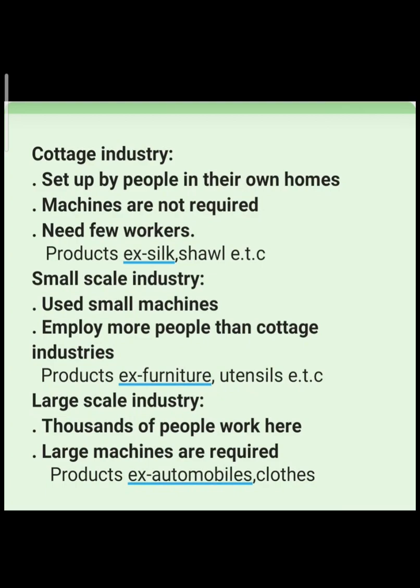The last one is your large scale industry. So in this type of industry we need thousands of workers because goods are being produced on a large scale. यहाँ पे जो goods produce होते हैं वो एक large scale पे produce होते हैं. So we need thousands of workers, we need large machines. Example, automobiles. किसी भी automobiles यानी कि vehicles produce करने के लिए, vehicle manufacture करने के लिए we need many workers in large quantity, in huge quantity. Okay, we need big machines for manufacturing them. So this is an example of your large scale industry.